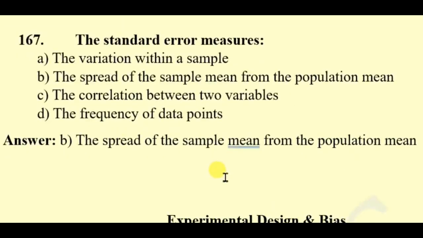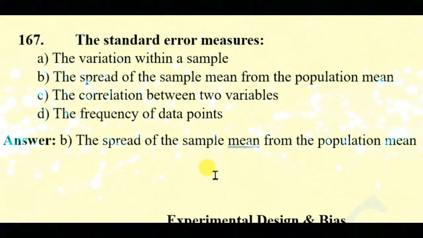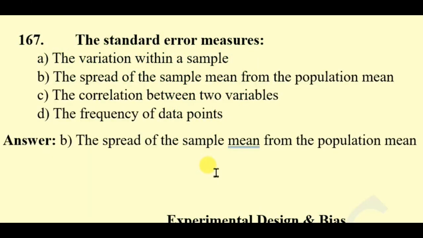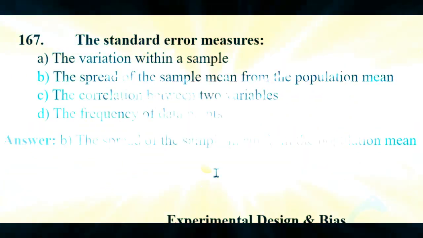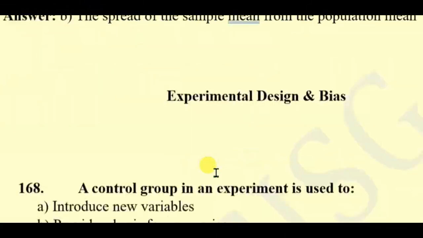Question 167. The standard error measures the variation within a sample, the spread of the sample mean from the population mean, the correlation between two variables, the frequency of data points. So the right answer will be the spread of the sample mean from the population mean.